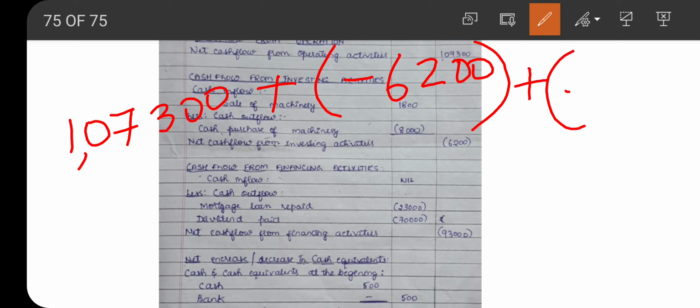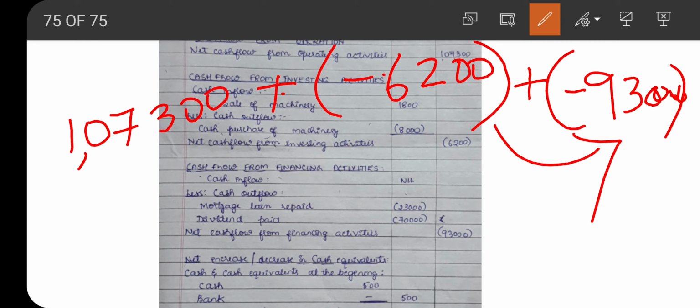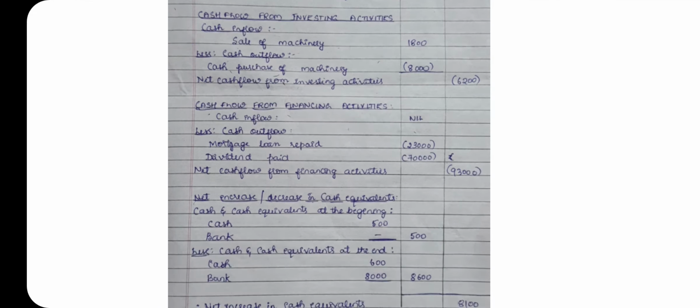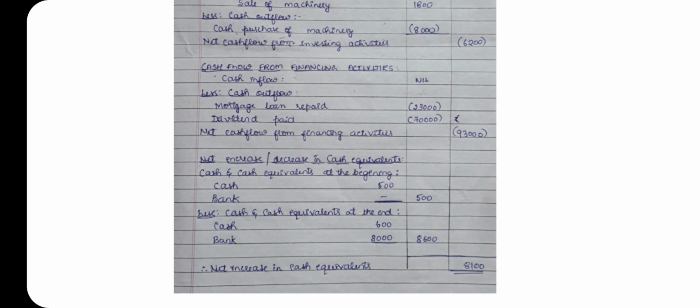Plus, again 93,000 is minus, isn't it? So minus 93,000. Plus minus is minus. So 1,07,300 minus 6,200, again minus 93,000. So the total will be equal to 8,100. Yeah, thank you students.